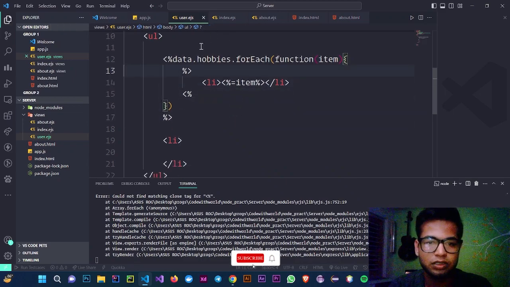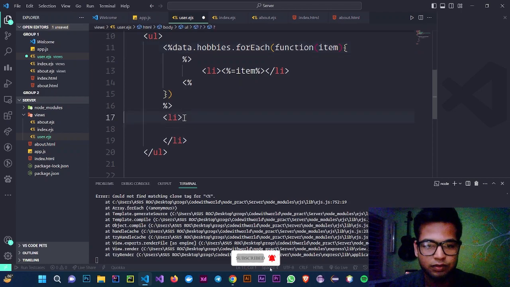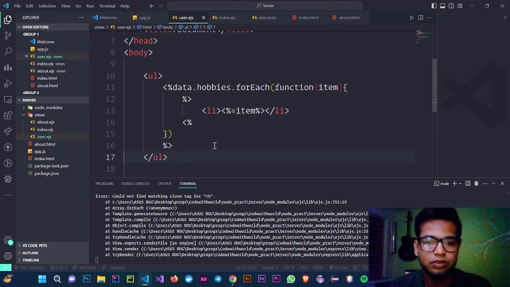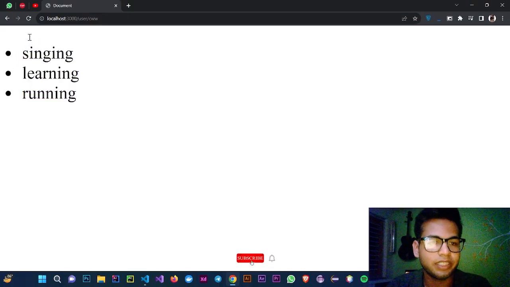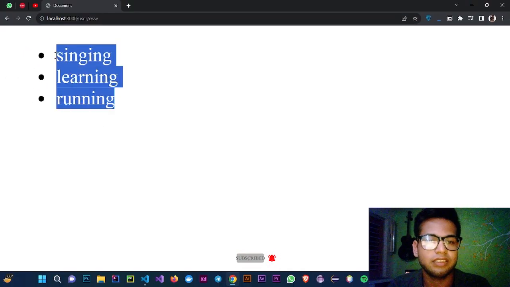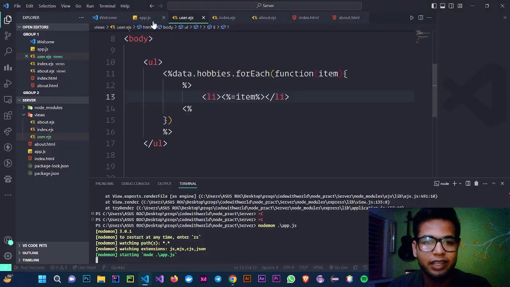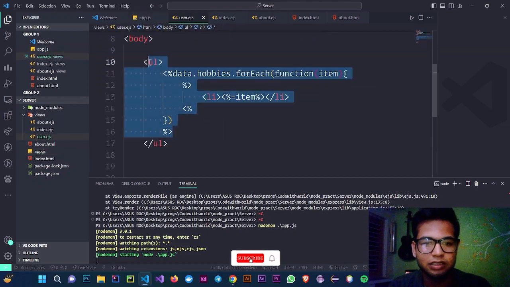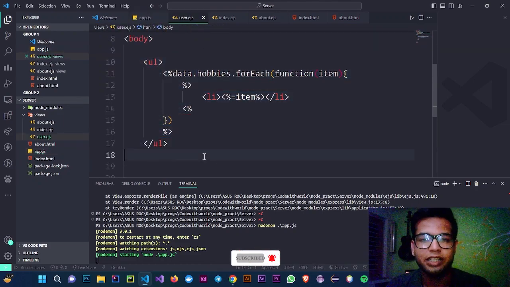Let's remove this line, and remove this li, we also don't need it. And let's try to run this. So you can see in the output singing, learning, and running. This is the data provided in the hobbies array in app.js. So you can iterate through an array using a forEach loop like this, and that's how we can iterate through the array.